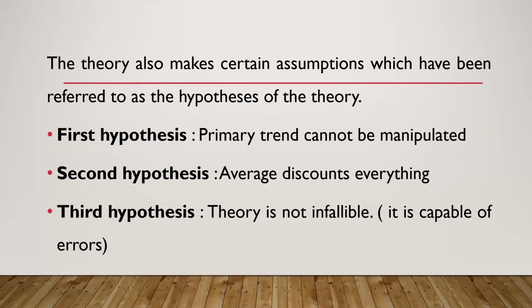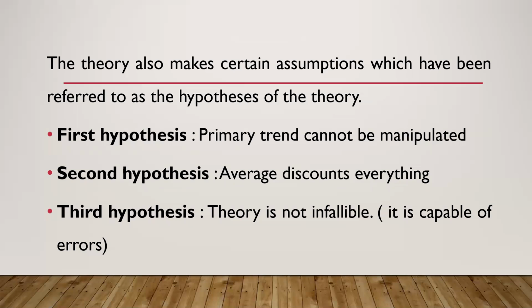The second hypothesis is that average discounts everything. See, fundamental analysts, what did they do? They calculated the intrinsic value of the security, they compared it with the market price, and then there was a difference between the intrinsic value and the market price. And they made use of this difference to gain profits, right? They will make a buy or sell decision based upon the difference between the intrinsic value and the market price.